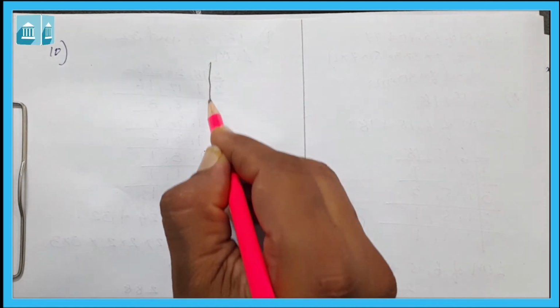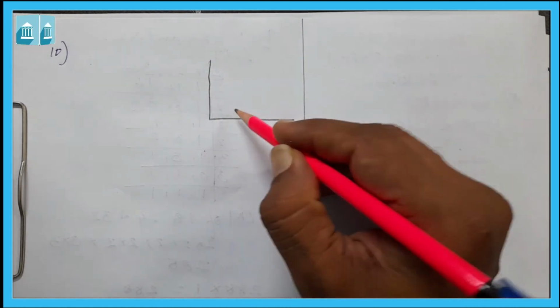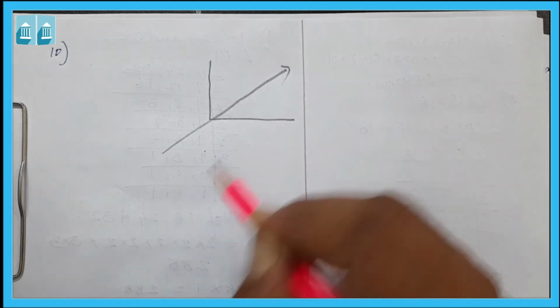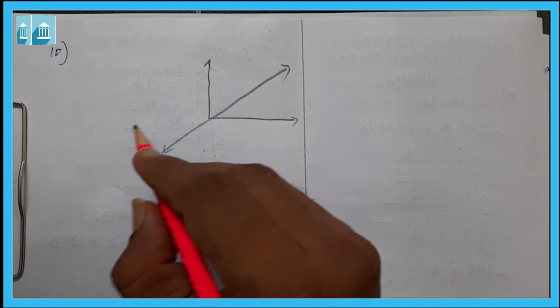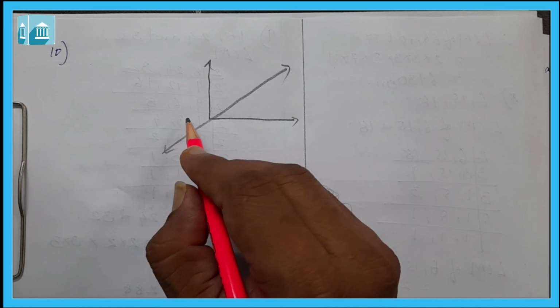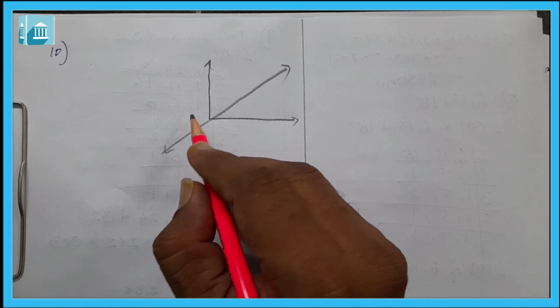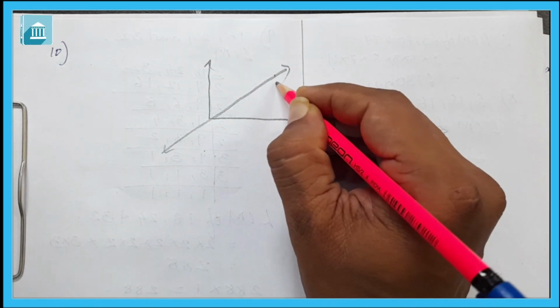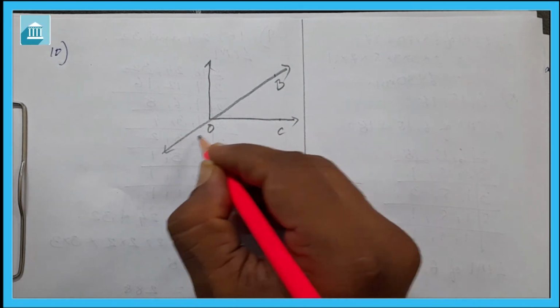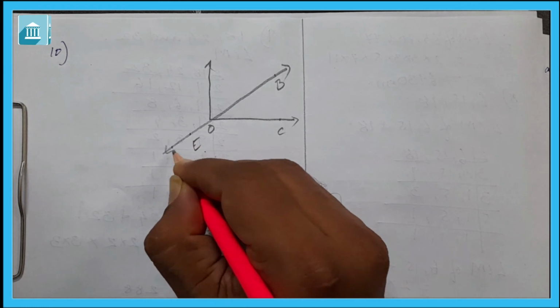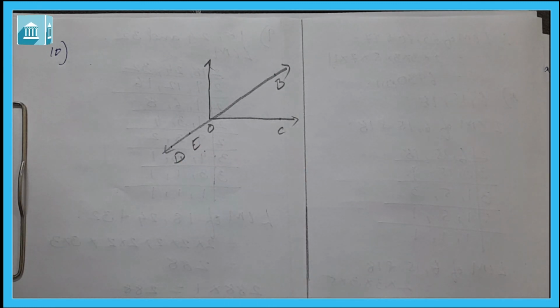Let us see question number 10. Use the figure to name the first, it is 5 points. Here one figure is given, like this. Here it is given B, O, C, E, D. In this way the figure is given.